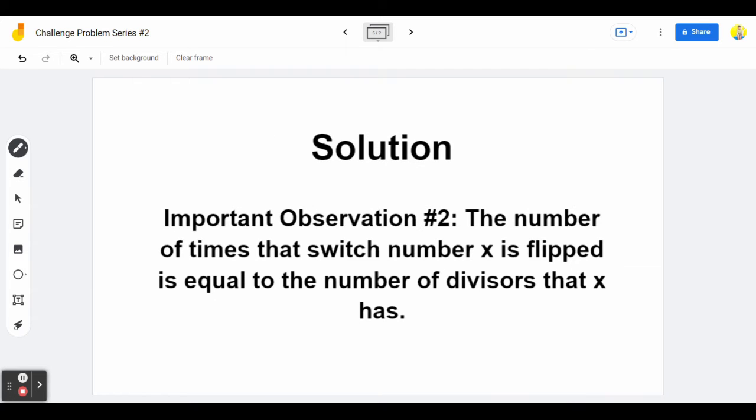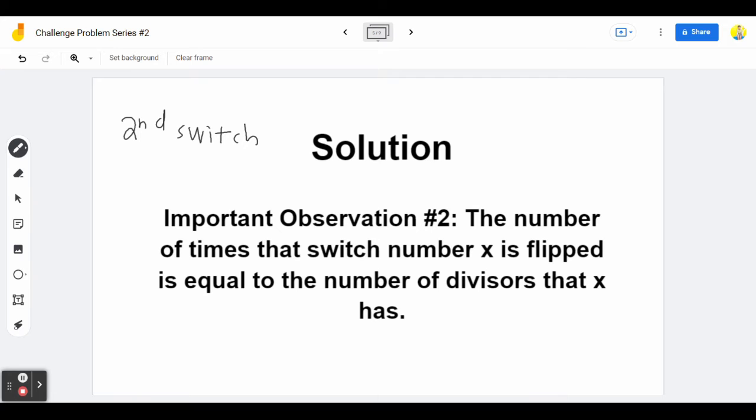Our second important observation is that the number of times that switch number x is flipped is equal to the number of divisors that x has. If you think about it, for example, when we said that every second switch was flipped, all numbers divisible by 2, those switches would be flipped.